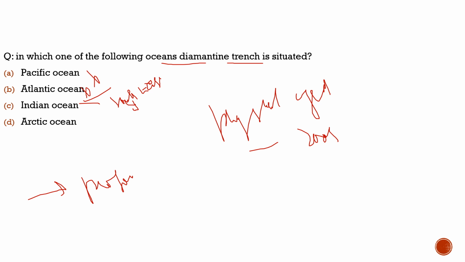But if these questions are conceptual, which we will see in upcoming classes, there you can implement the techniques which we follow. For example, elimination methods can be used. We can use extreme option methods. Even in the options, we can see opposite option methods, or contradicting methods. So there are various methods through which we can solve the questions in the exam. We will see those methods in upcoming classes too. So with this, what is the correct answer to this question? It is the Indian Ocean, where this Diamantina Trench is located.